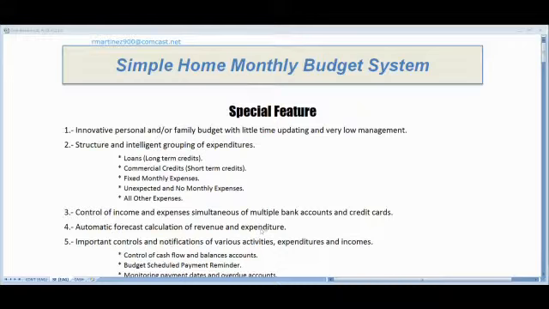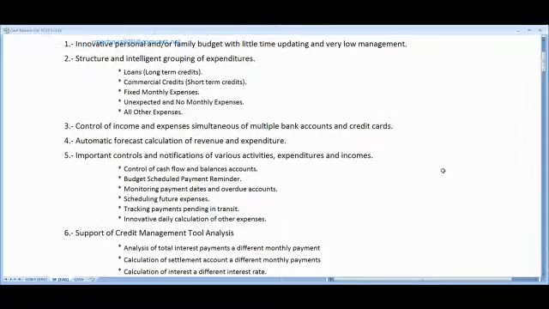Control and notification of various activities, expenditures and incomes, like control of cash flow and account balances. Budget schedule, payment reminders, monitoring payment dates and overdue accounts. Scheduling future expenses, tracking pending payments in transit, like when you pay with checks.